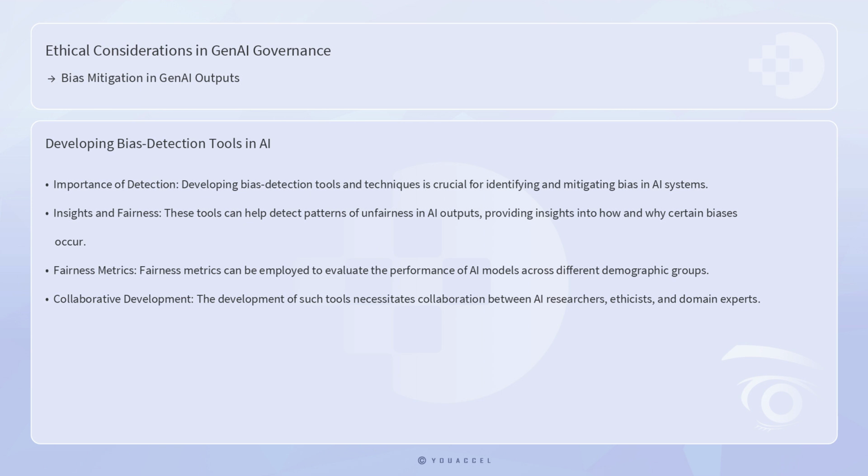In addition to diversifying datasets, developing bias detection tools and techniques is crucial for identifying and mitigating bias in AI systems. These tools can help detect patterns of unfairness in AI outputs, providing insights into how and why certain biases occur. For example, fairness metrics can be employed to evaluate the performance of AI models across different demographic groups, highlighting discrepancies and guiding interventions. The development of such tools necessitates collaboration between AI researchers, ethicists, and domain experts to ensure that they are robust, reliable, and grounded in ethical considerations.